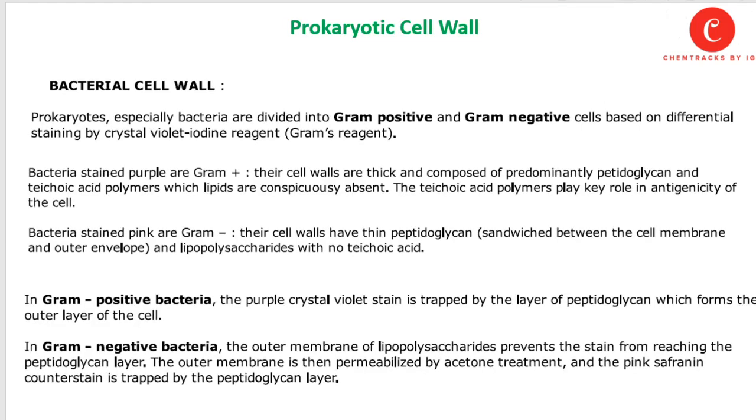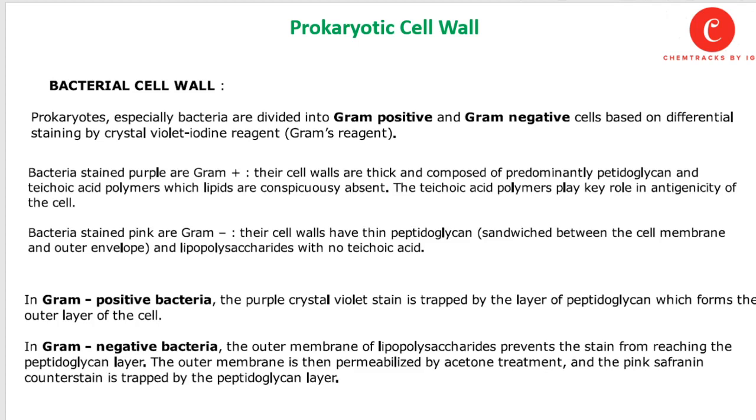As we discussed previously, the cell wall varies in prokaryotic and eukaryotic cells. Let's talk about the prokaryotic cell wall, or the bacterial cell wall. Prokaryotes, especially bacteria, are divided into two categories: gram-positive and gram-negative bacteria, based on differential staining by crystal violet iodine reagent, known as Gram's reagent.